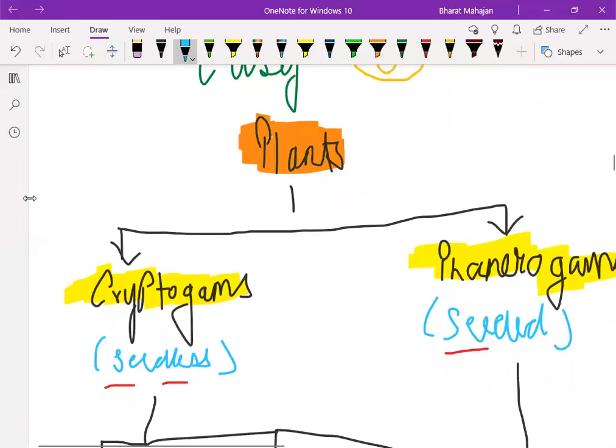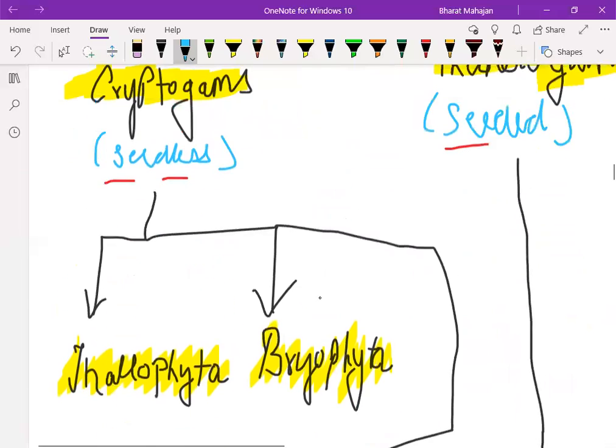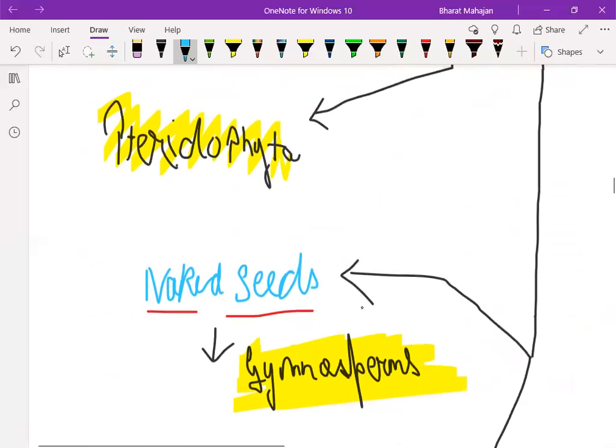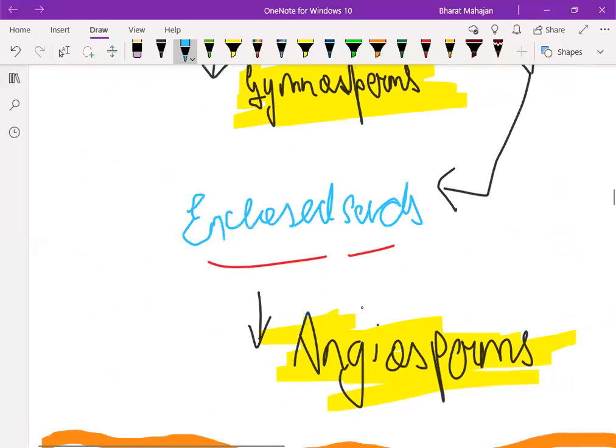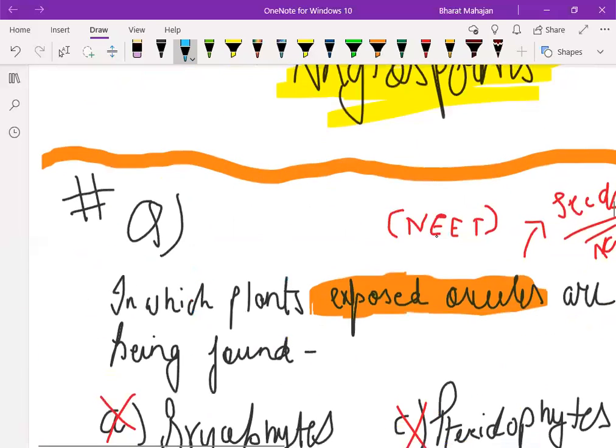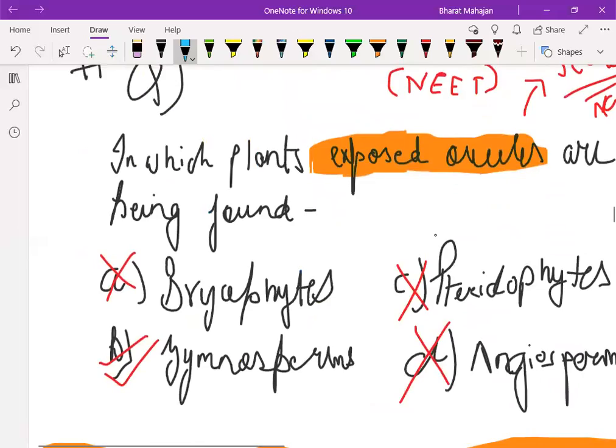Then we have plants. We divided them into two categories: cryptogams and phanerogams, based on the absence or presence of seed. Cryptogams were further divided into Thallophyta, Bryophyta, and Pteridophyta. Phanerogams were further divided into gymnosperms and angiosperms, based on whether the seeds are enclosed or naked. Then we did one of the questions of NEET.